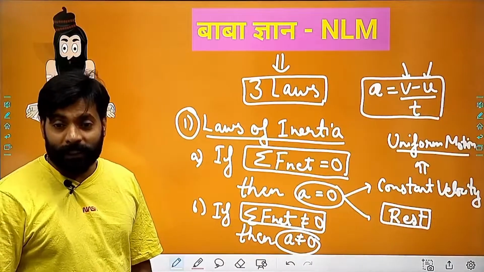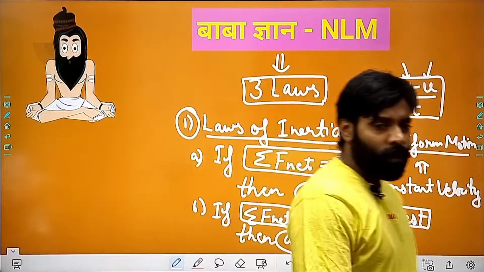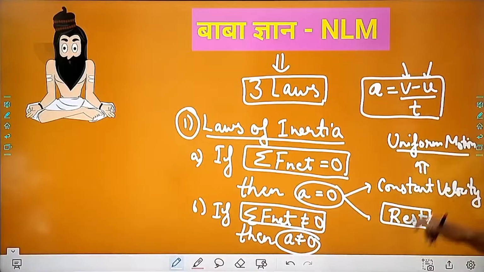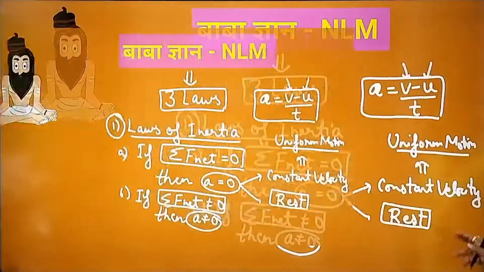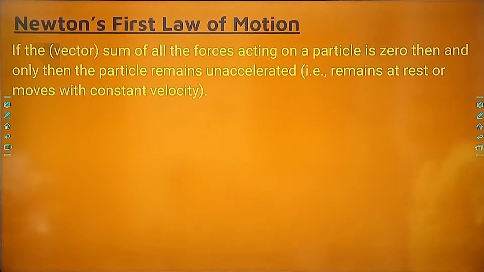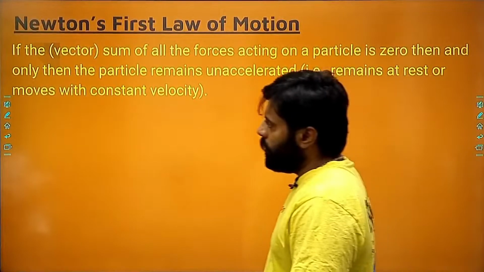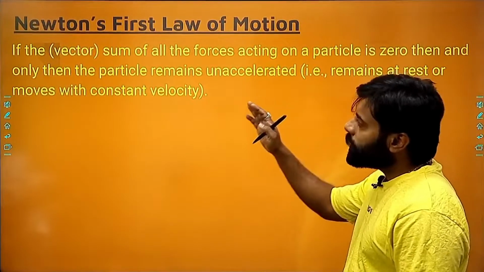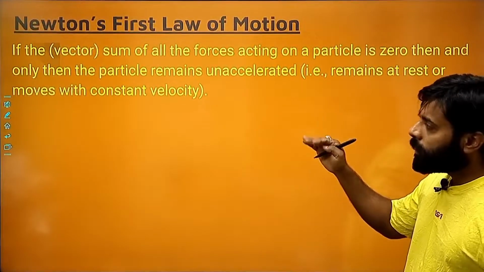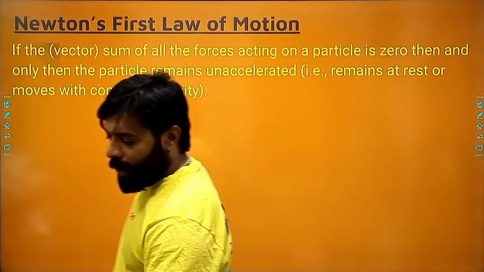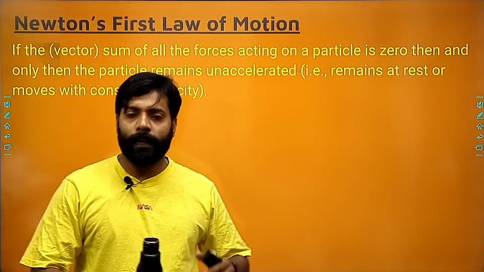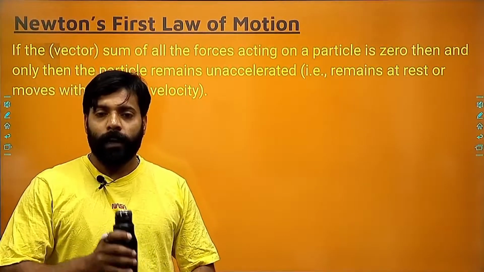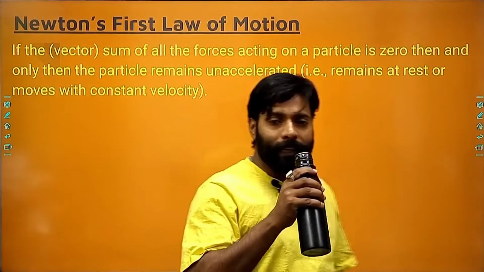And the next part is that the body is at rest, right? So this is the Brahm Gyan for the first law of motion, and this is how we write it: an object will remain at rest if it is not acted upon by an unbalanced force, right? I hope everything is clear to you.